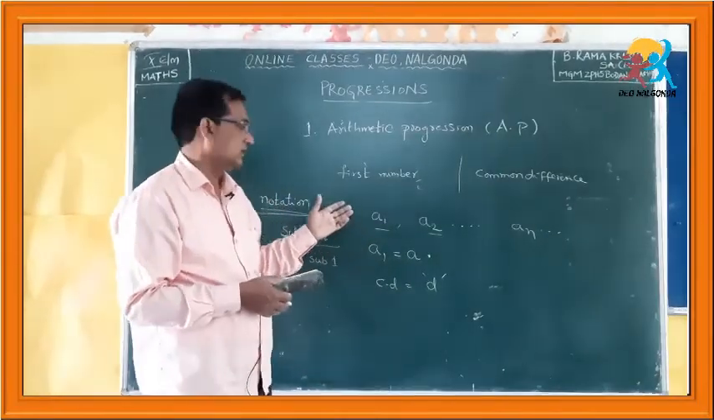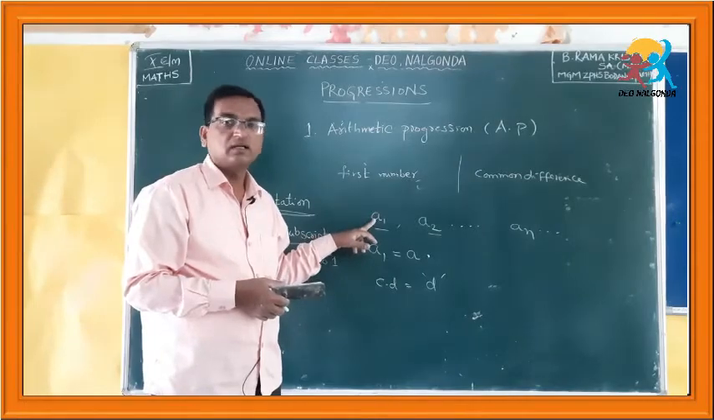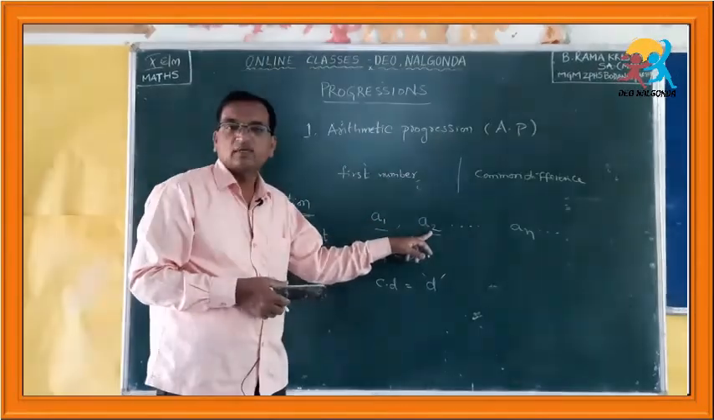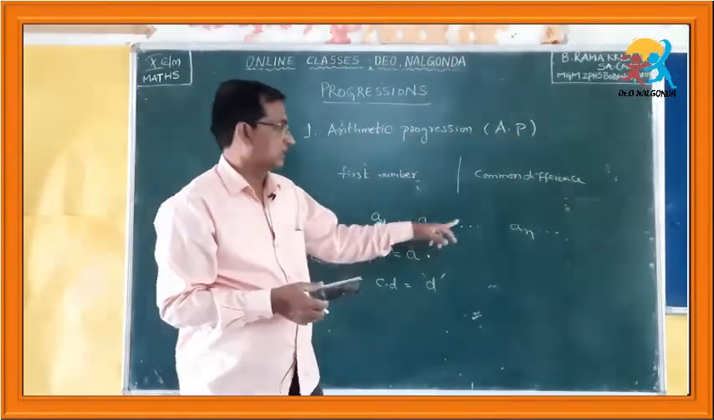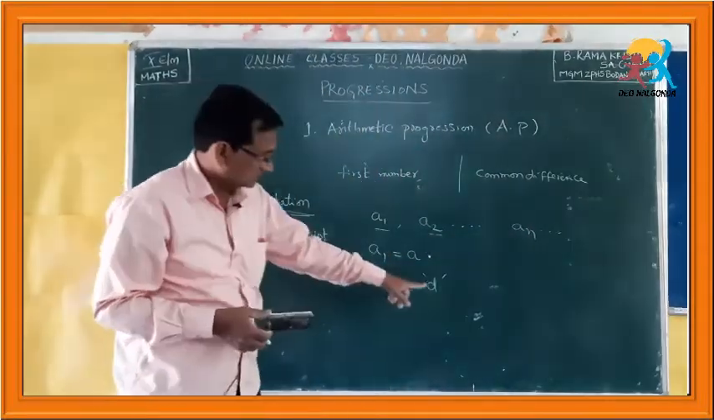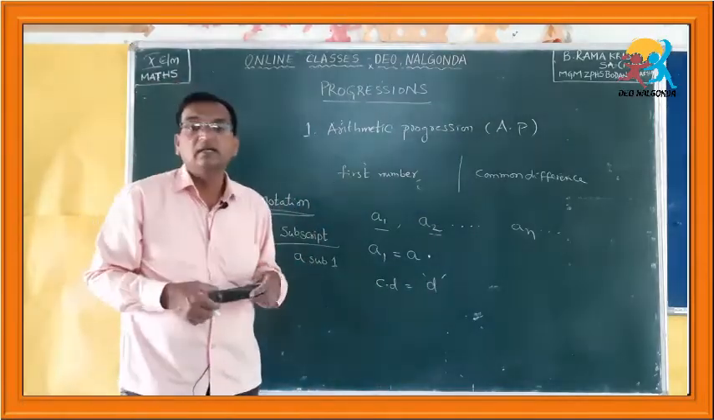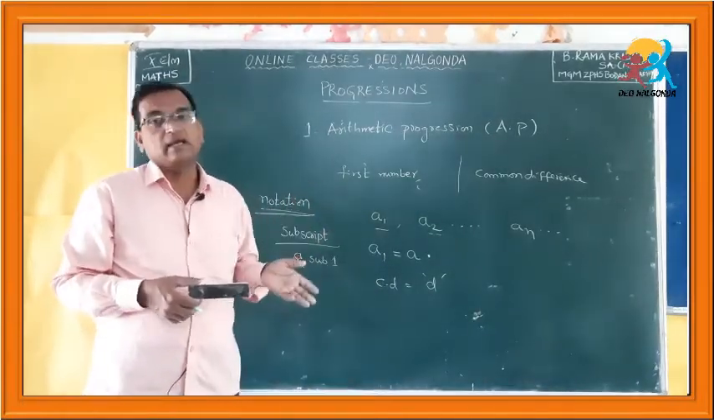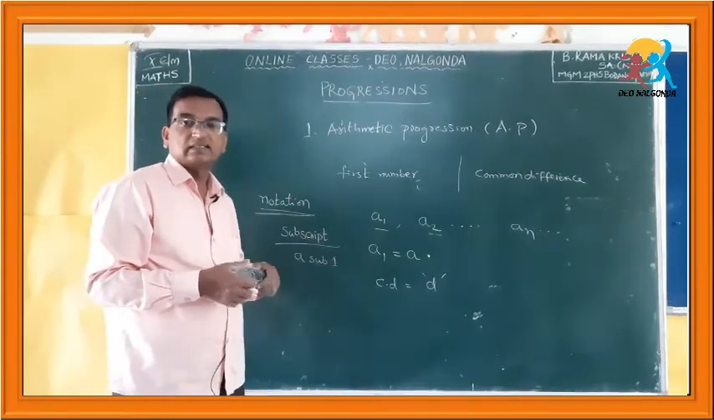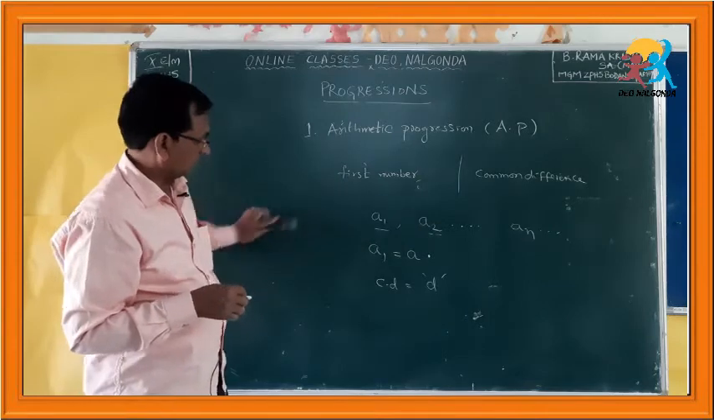You have to understand the notation. A1 means the first term in the progression, A sub 2 means the second term, and A sub n means the nth term. What is D? D is the common difference. Common difference is nothing but the fixed value which we add to get the next term in the arithmetic progression.